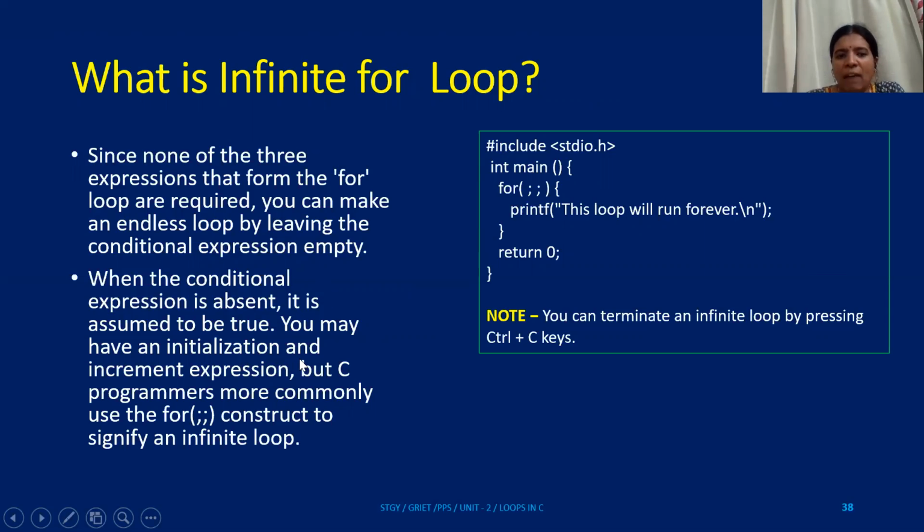So therefore, you may have initialization and increment also. But still, since the condition is absent, the computer treats it as infinite. And this is a simple syntax for infinite loops, which runs forever. In this context, the loop will run forever until the stack overflows or you press Control C. Whenever something happens abruptly, you have to come out of that, and you use Control C. But generally, inside an infinite loop, people usually keep a break or exit or go to.